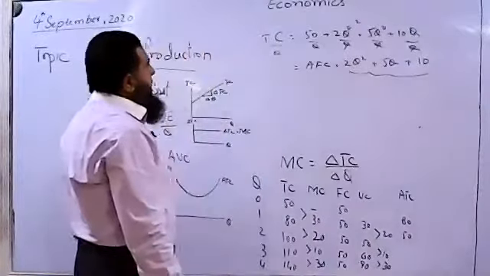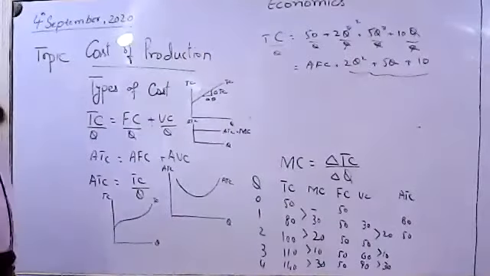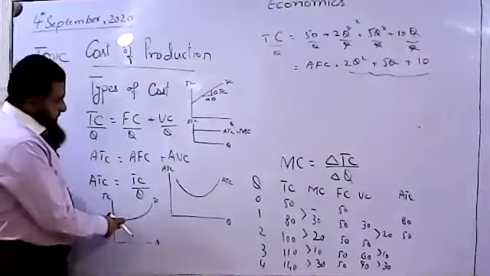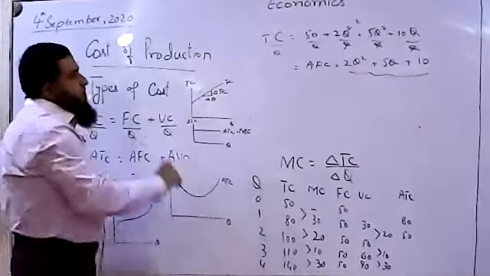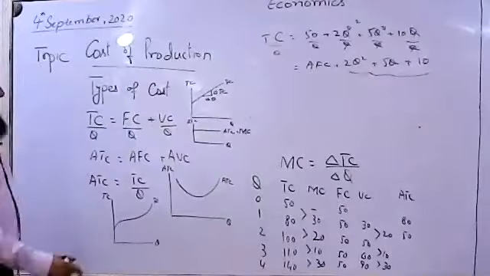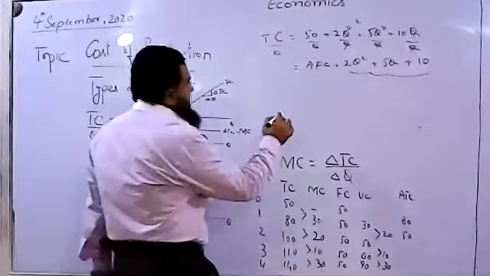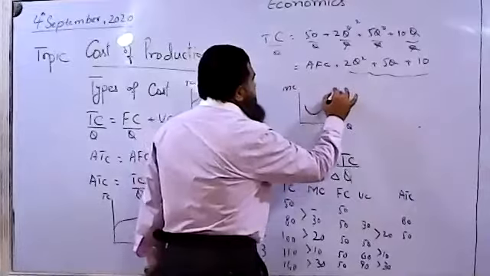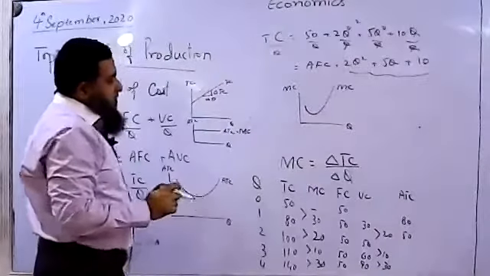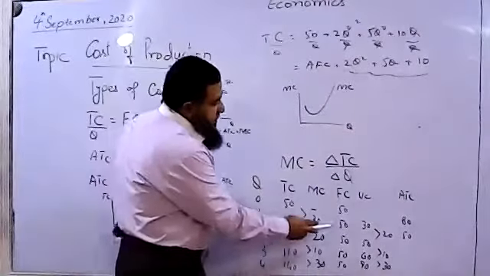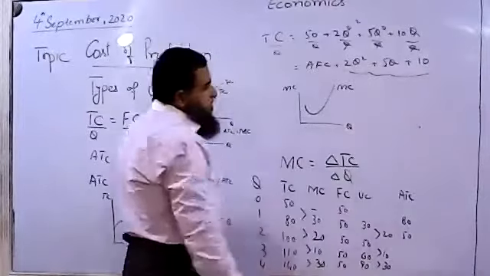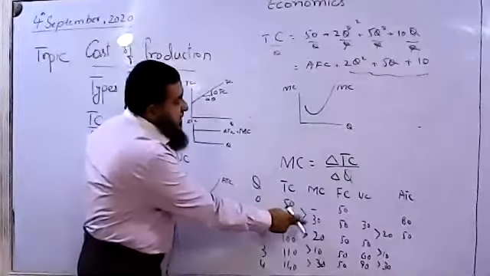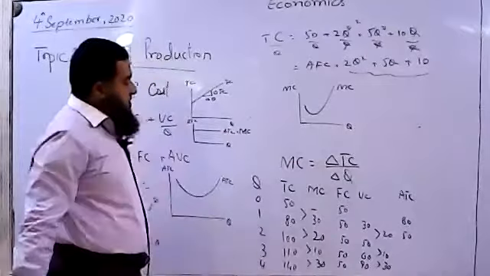Okay. So when we divide the total cost of production by the quantity produced, if it is a cubic function, then we will have this shape. And marginal cost will have the shape which I had drawn earlier. Keep it in mind, when marginal cost is decreasing, average cost is also decreasing, but marginal cost is below the average cost.